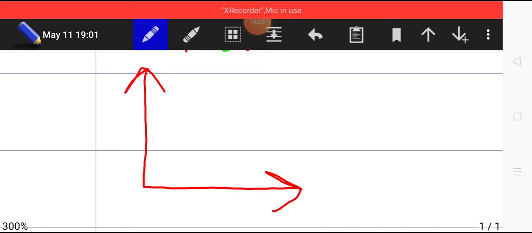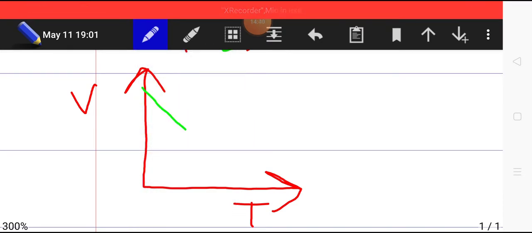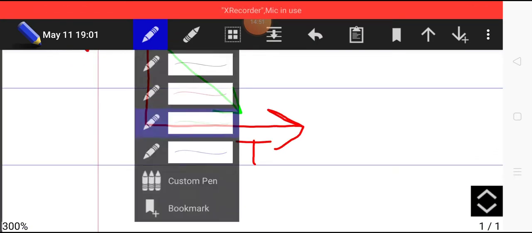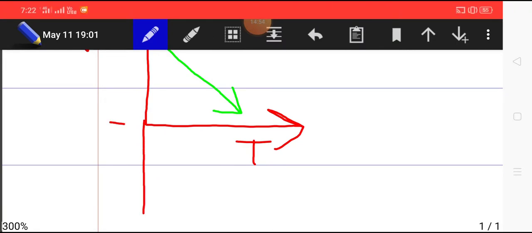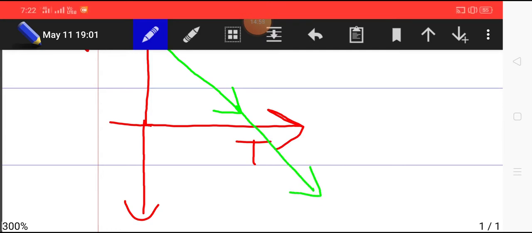Similarly for negative acceleration, you will observe that velocity will decrease with time. So when velocity is decreasing with time, in the same manner as in the position time graph for negative velocity, the velocity time graph for negative acceleration will be like this. And again, it doesn't matter whether this graph is in the positive direction of velocity or the negative direction. You can even continue this graph into the negative region of velocity, and it is still indicating negative acceleration as the velocity is decreasing with increase in time.